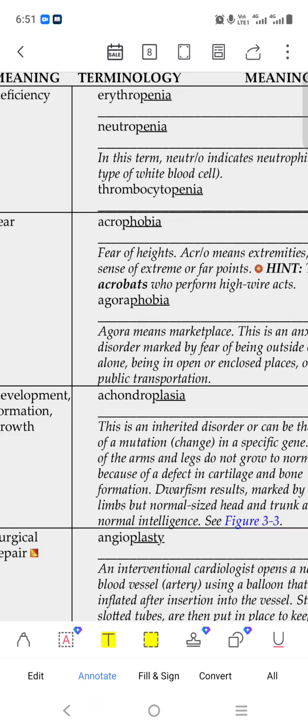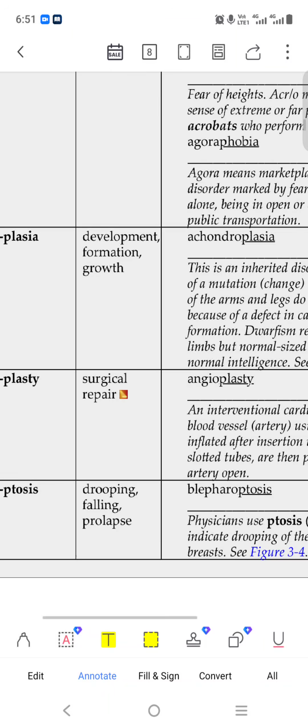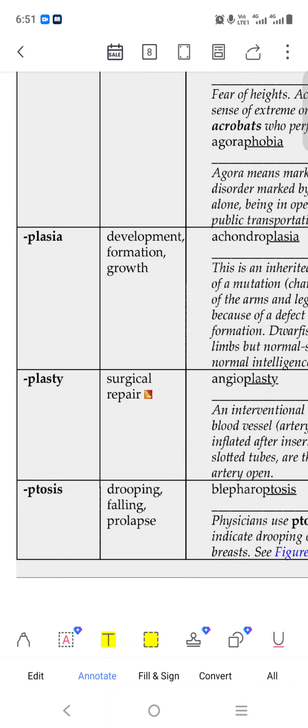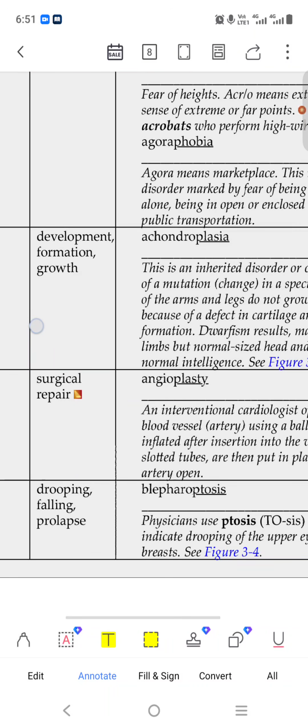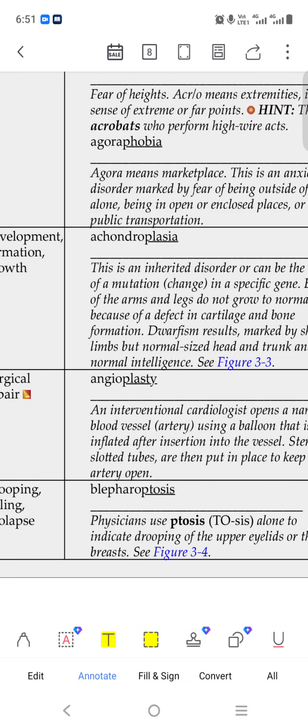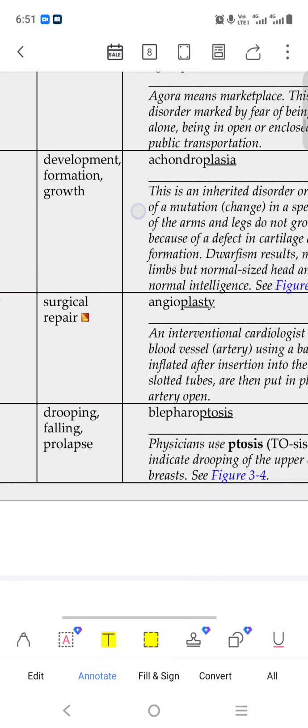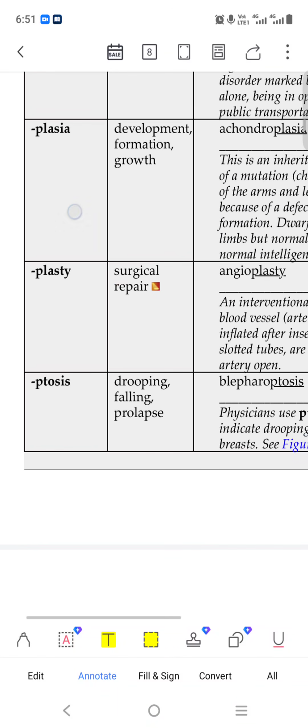An acrobat performs on a high wire. Okay. Agoraphobia, it is a condition of our perception. Plasia means development. Okay. Achondroplasia, like formation of anything. You can see, I have given you the book. You can also read this whole thing, then you will know better.